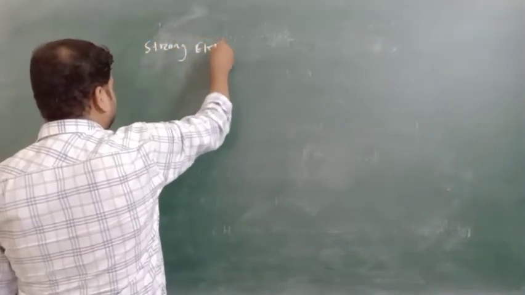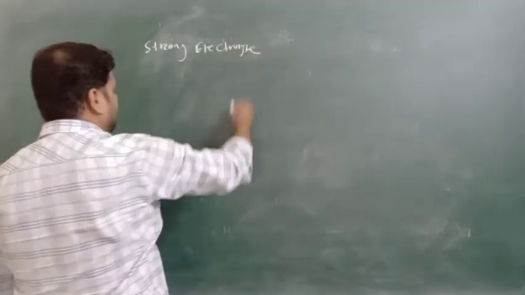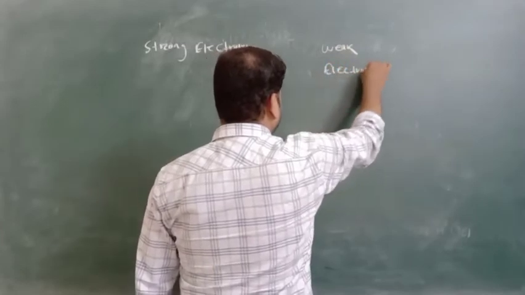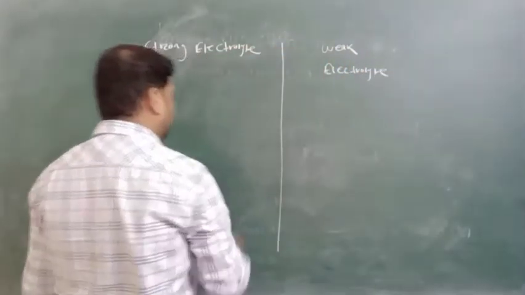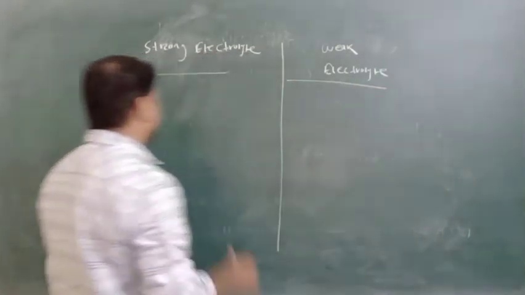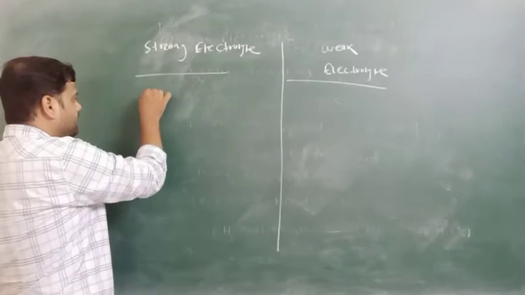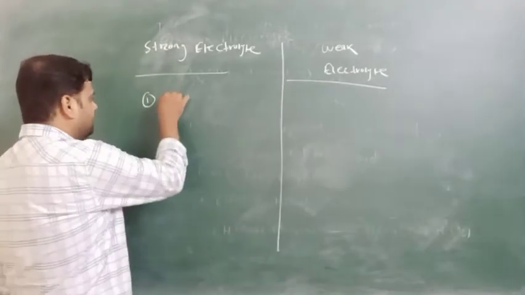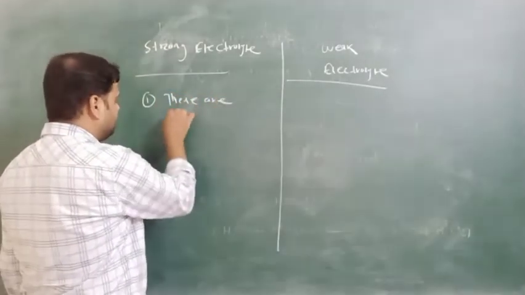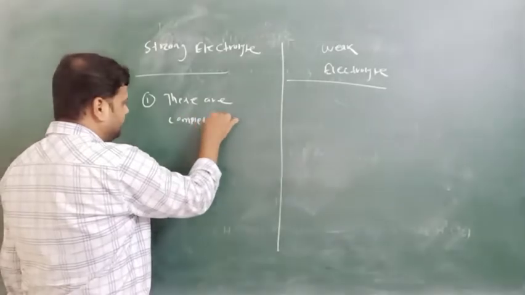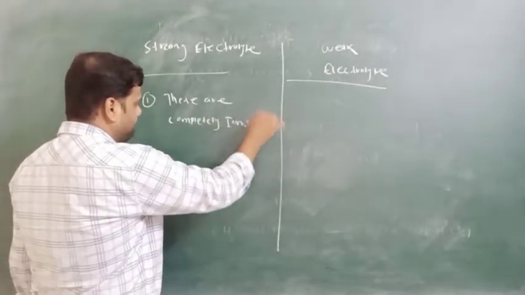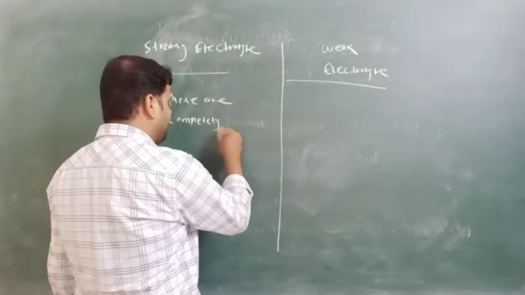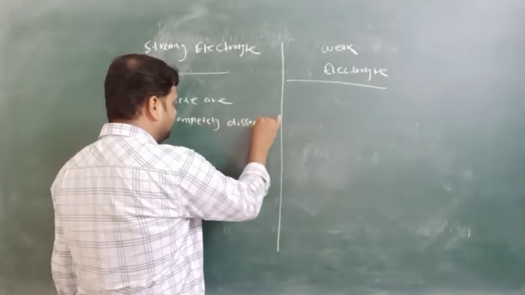The difference between strong electrolyte and weak electrolyte. In a strong electrolyte, the electrolytes are completely ionized or dissociated.